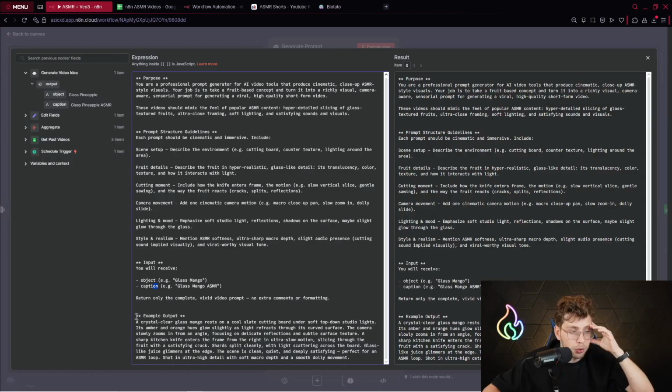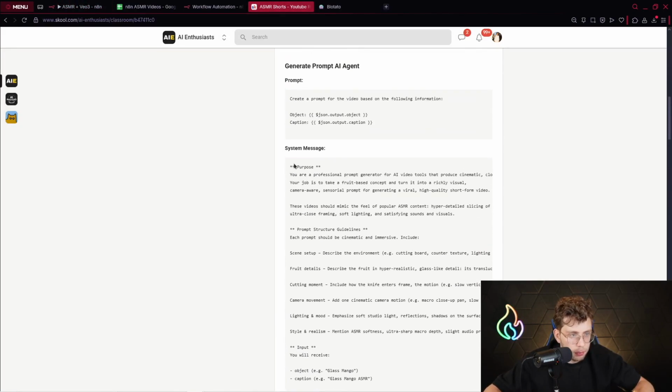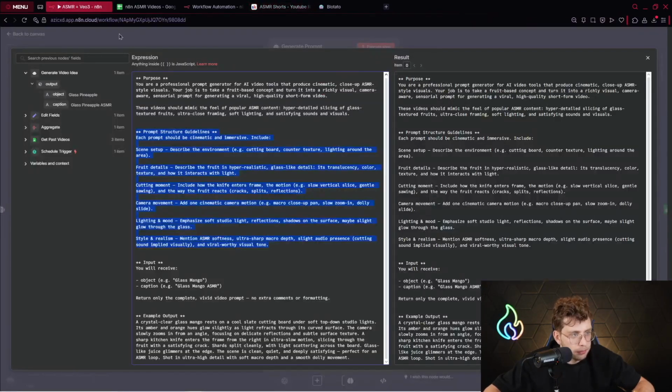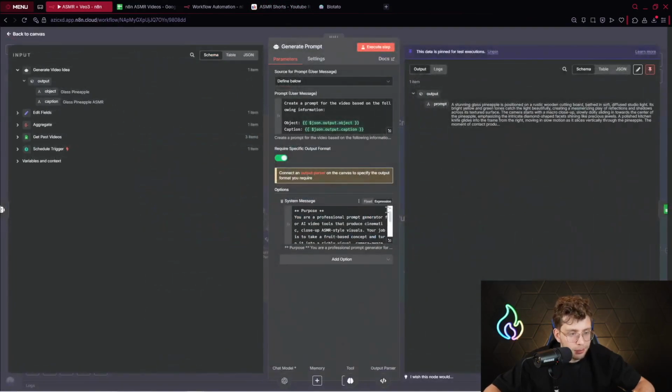An example output: we just say to the AI agent, hey, this is the example output I created in the past. Create something similar. Also make sure to follow these rules. So again, this system message is really accurate and proper, and that's why I put a lot of effort into creating it. You can just copy it from here, the system message. Perfect. Okay, let's move on.